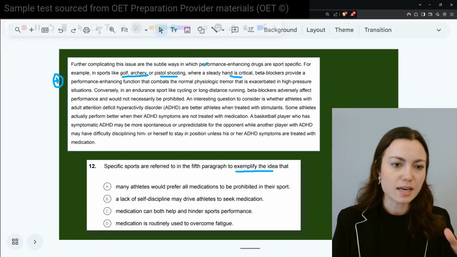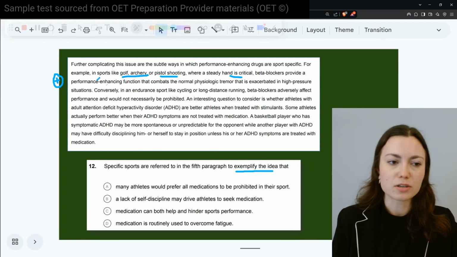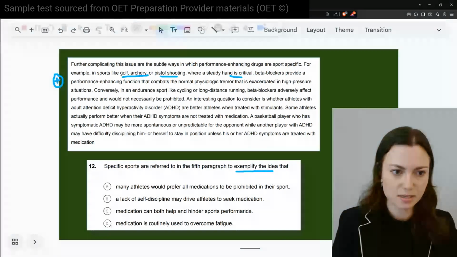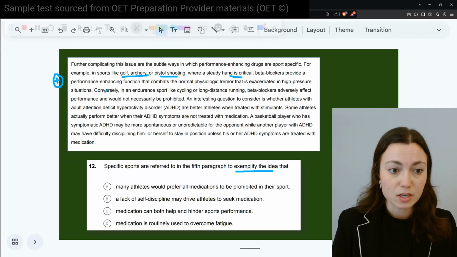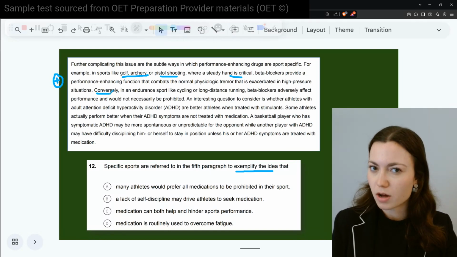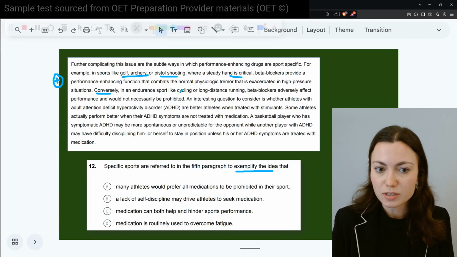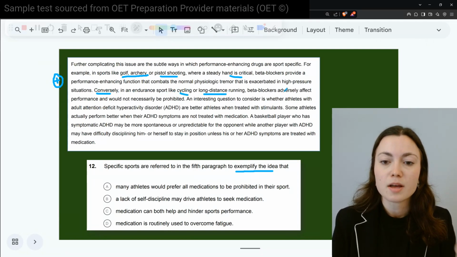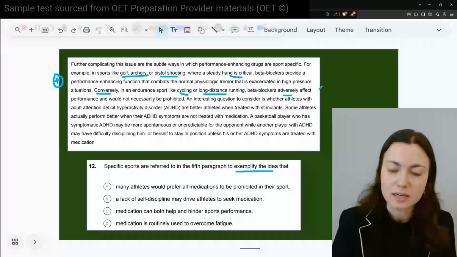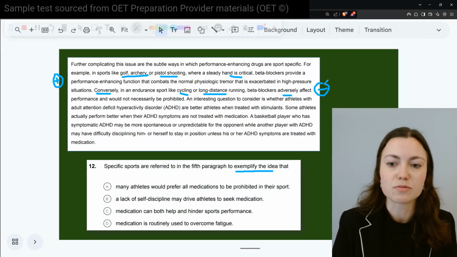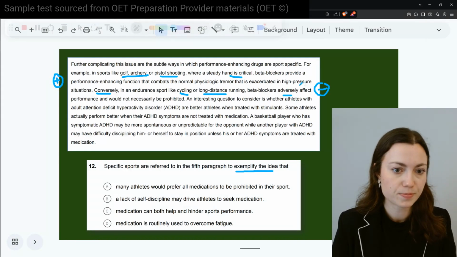So in this case of these sports, beta blockers are helping in that case. Conversely, so look at the language of contrast. In an endurance sport like cycling or long distance riding, beta blockers adversely affect it. Okay, so we have negative results of those.